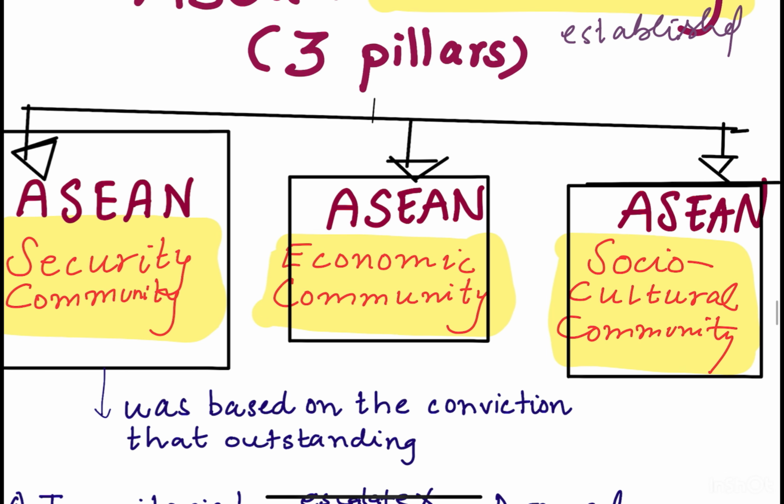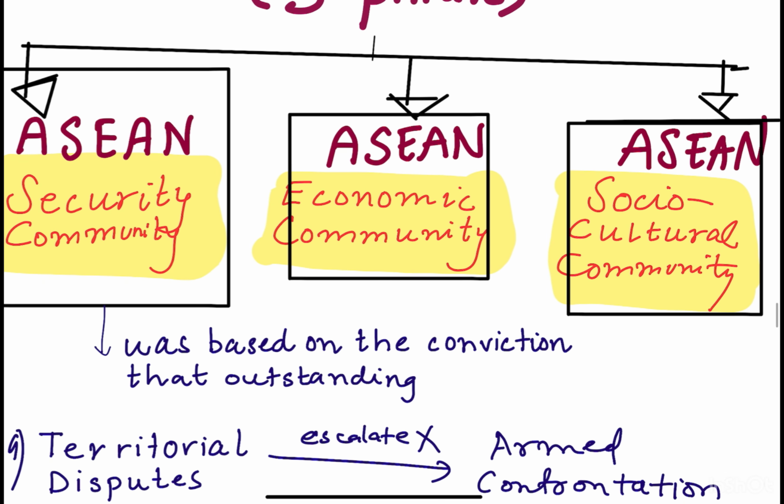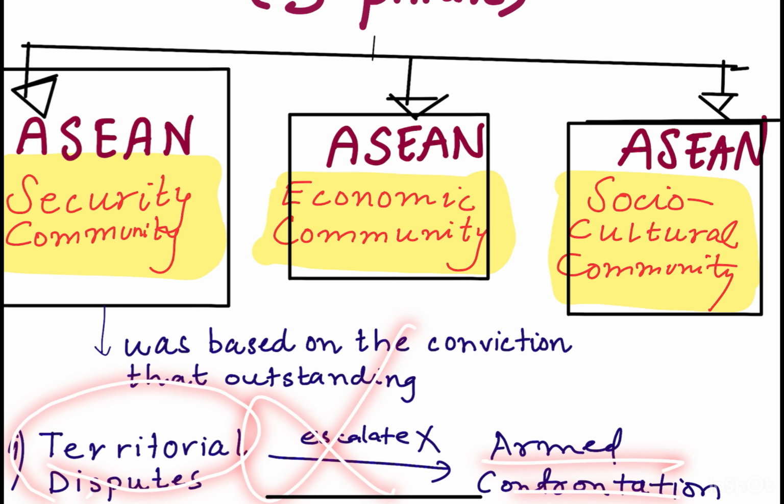Let's move on to the ASEAN Security Community first. Now, the ASEAN Security Community was based on the conviction that outstanding territorial disputes should not escalate into armed confrontation.